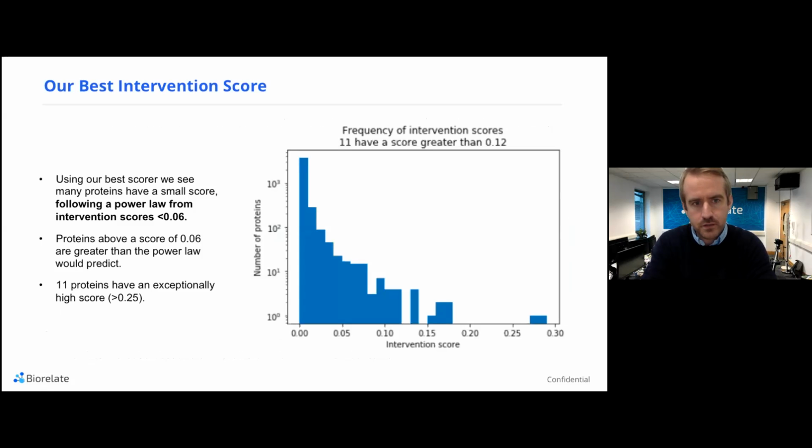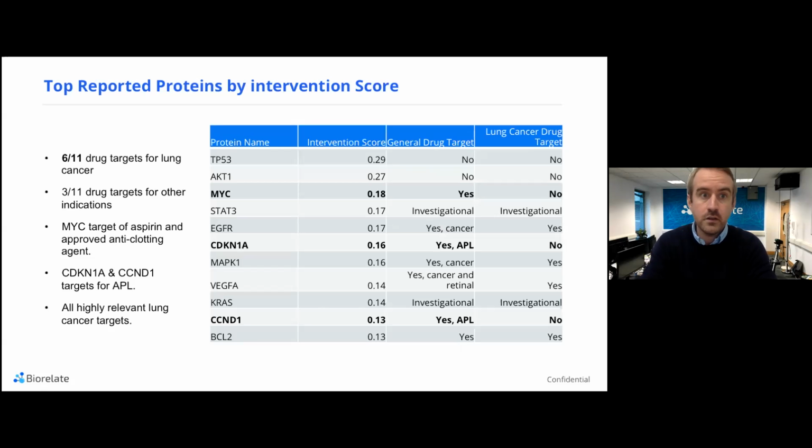And 11 of the proteins that we find have an exceptionally high score, greater than 0.25, and they are essentially the usual suspects. We have 6 of 11 drug targets for lung cancer that are already known about today. 3 of 11 are drug targets for other indications, not for lung cancer. They do potentially represent drug repurposing opportunities, but however, it's commonly known that these are particularly useful repurposing opportunities for lung cancer. And a couple of others on there which we kind of know are relevant to lung cancer already.